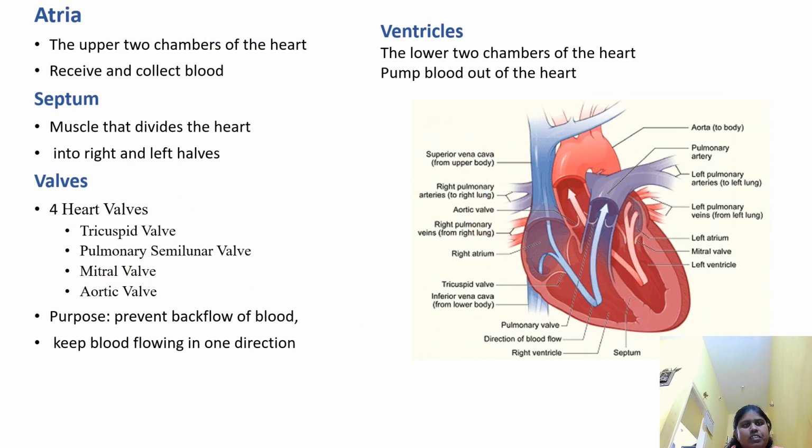Now let us see the functions. Atria, the upper two chambers of the heart, receive and collect blood. Septum, muscles that divide the heart into right and left sides. There are four types of valves: tricuspid valve, pulmonary semilunar valve, mitral valve, and aortic valve. Purpose: prevent backflow of blood and keep blood flowing in one direction. Ventricles, the lower two chambers of the heart, pump blood out of the heart.